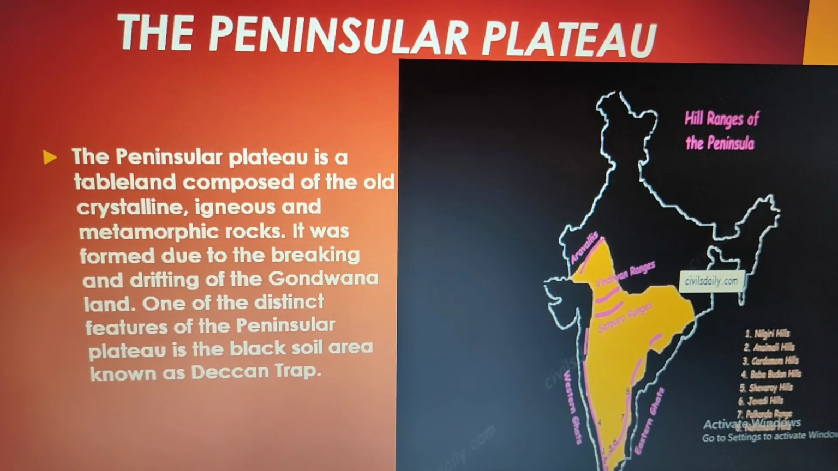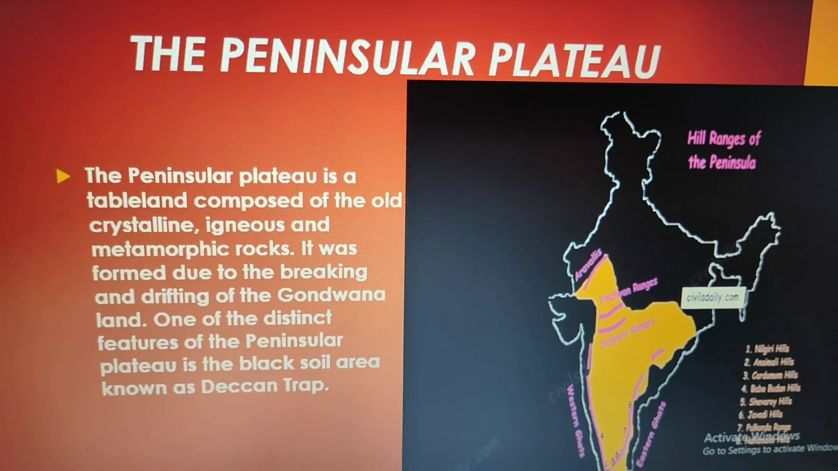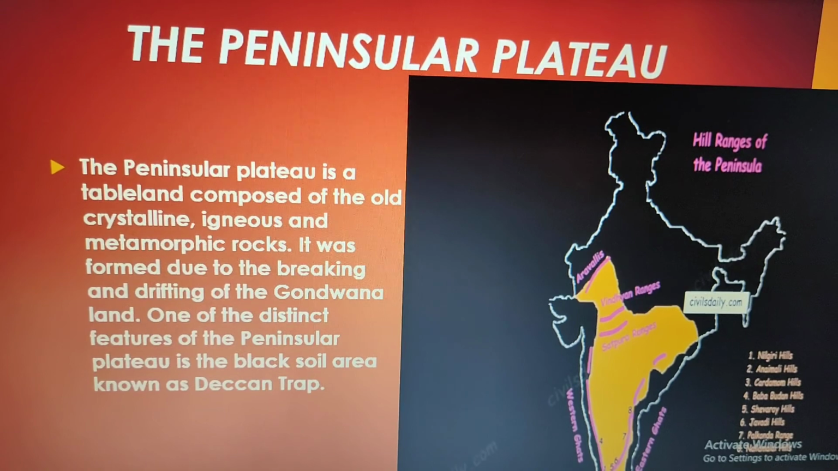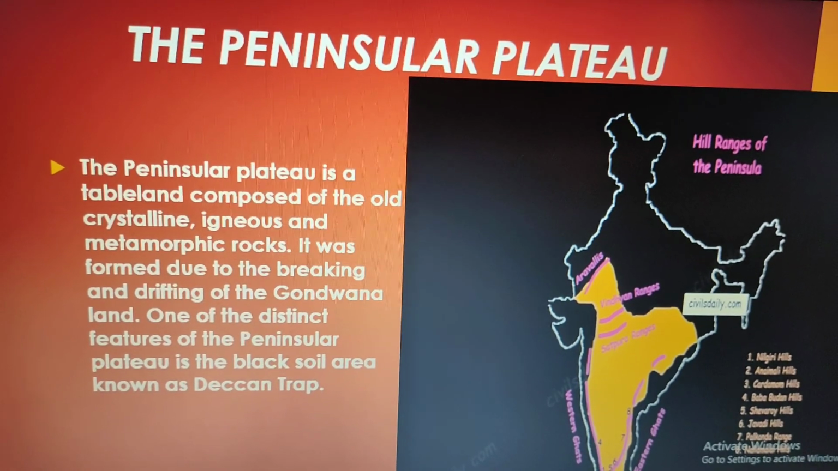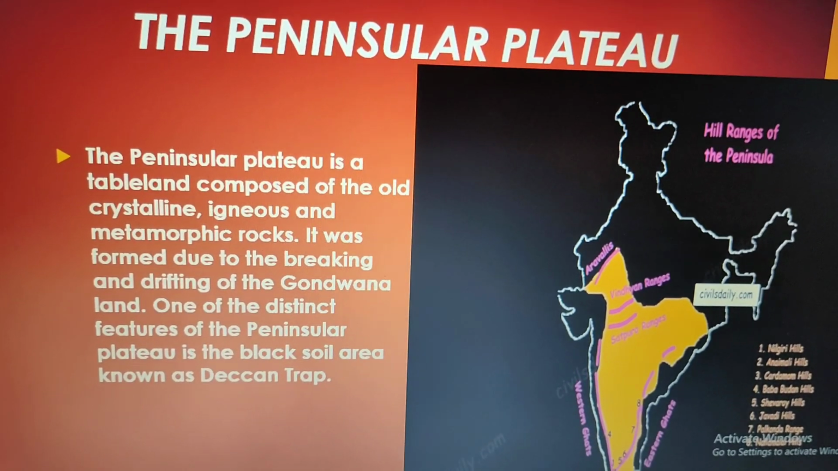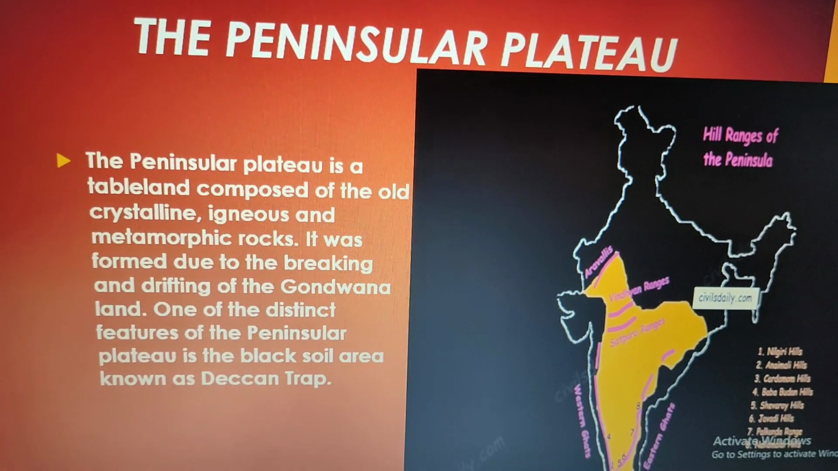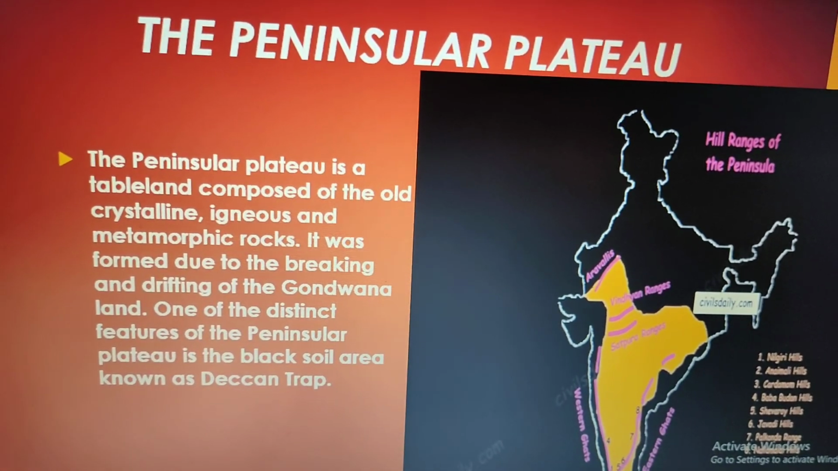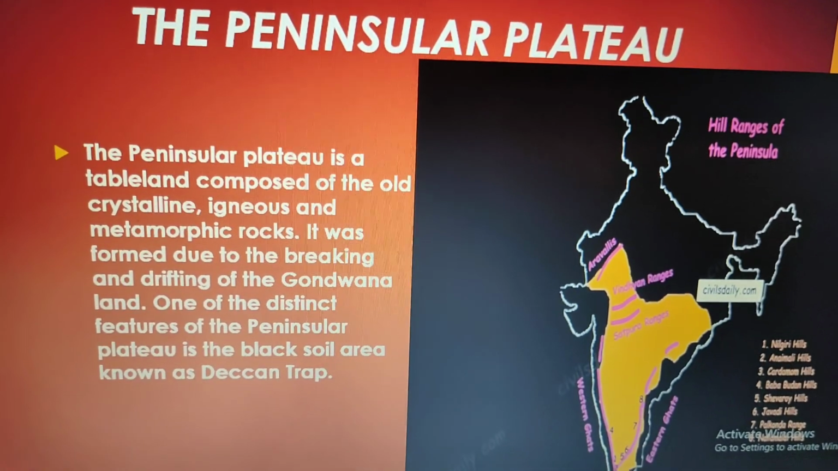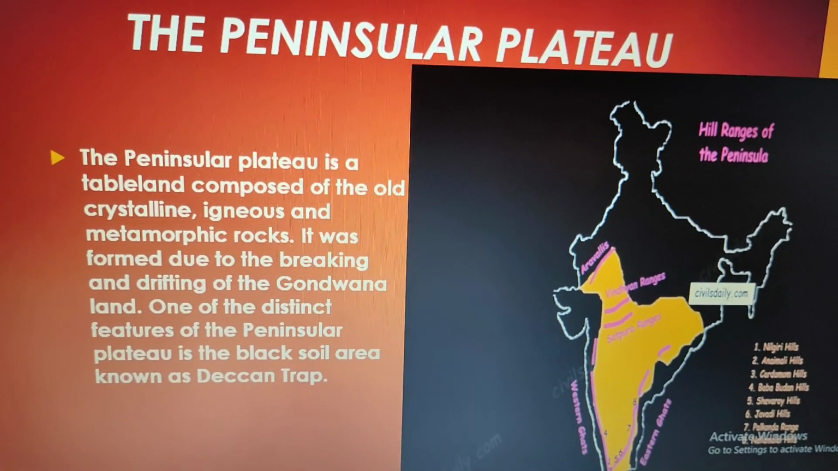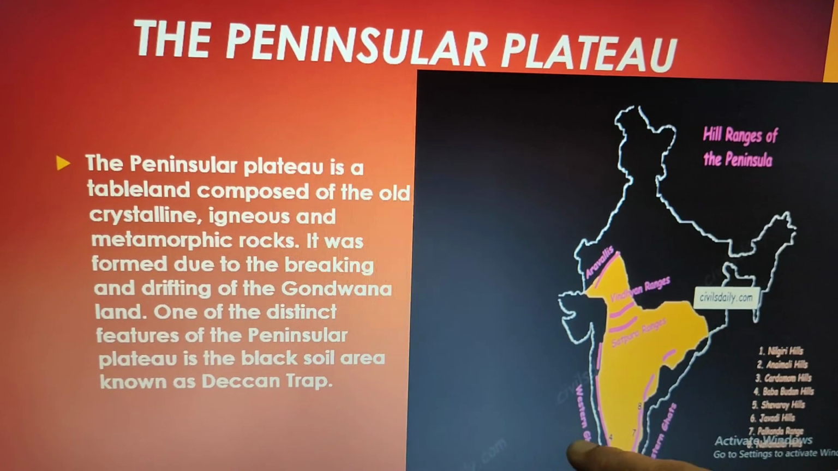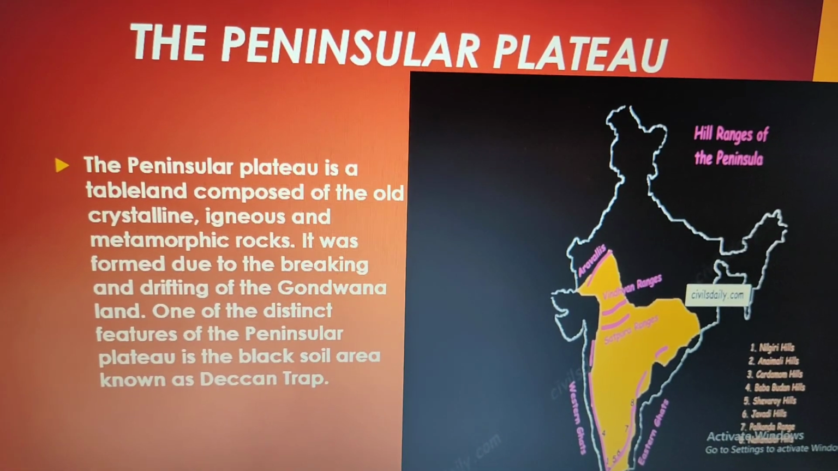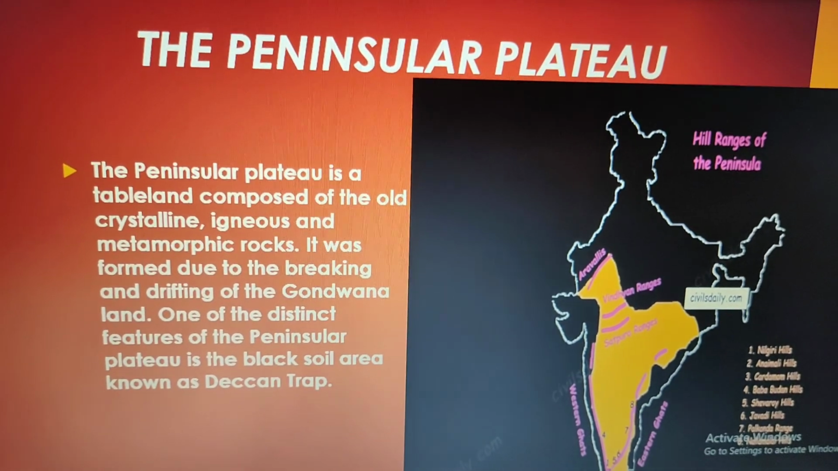So Gondwana land is the part of the ancient land mass, right? In earlier times, there were only two kinds of land masses, the Gondwana land and the Pangaea land mass. So this Peninsular Plateau of India is a part of the Gondwana land. When Gondwana land broke down, one part of it had drifted towards this portion of India, and it got attached here as the Peninsular Plateau of India.